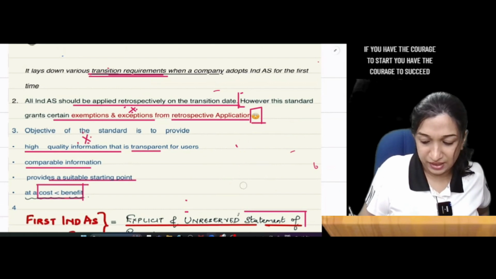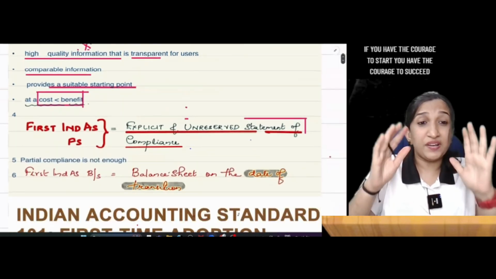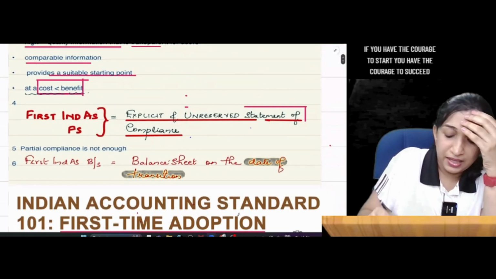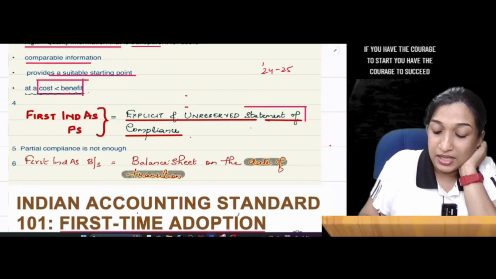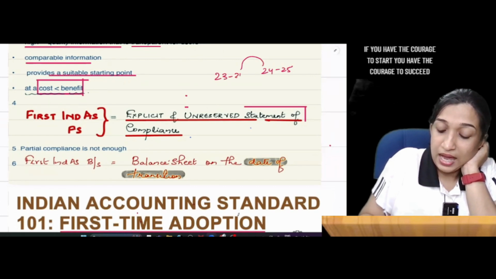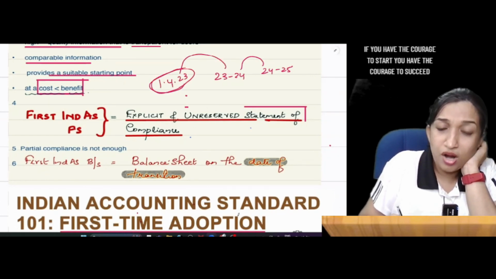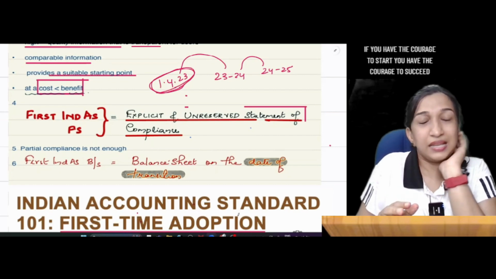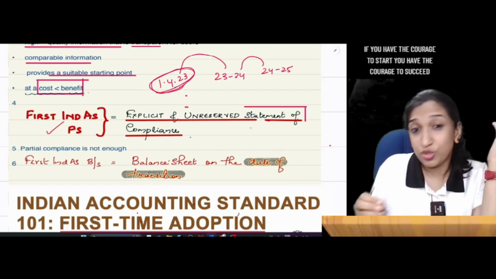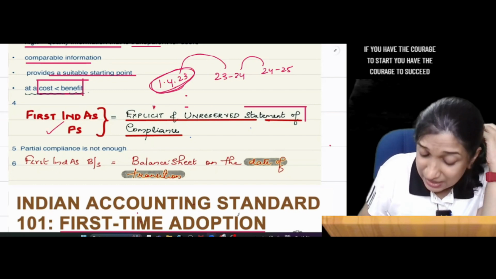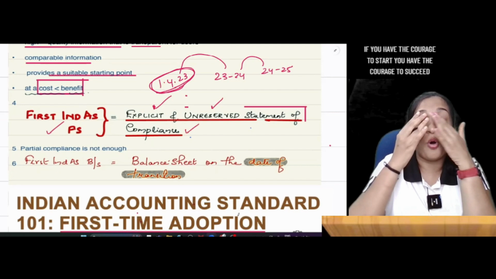Okay, fine. The first Ind AS balance sheet which you are preparing, say, for example, 24-25 is the current year, previous year 23-24, and date of transition is 1st April 23. On 1st April 23, when you prepare the Ind AS balance sheet, the first Ind AS balance sheet should have an explicit and unreserved statement of compliance with all Ind AS.